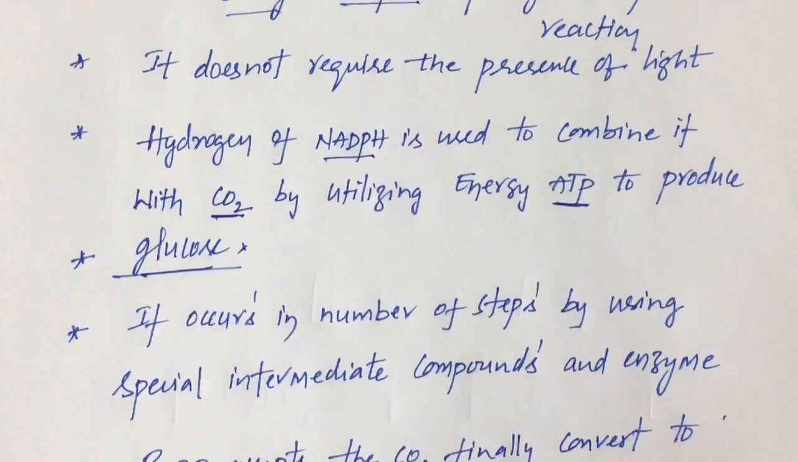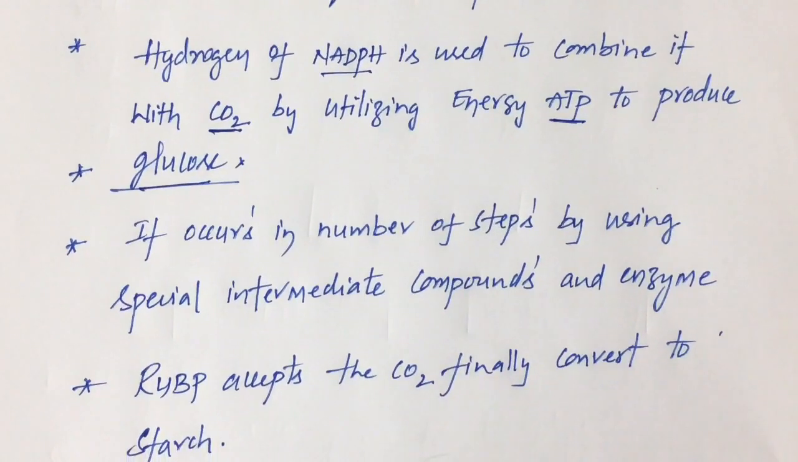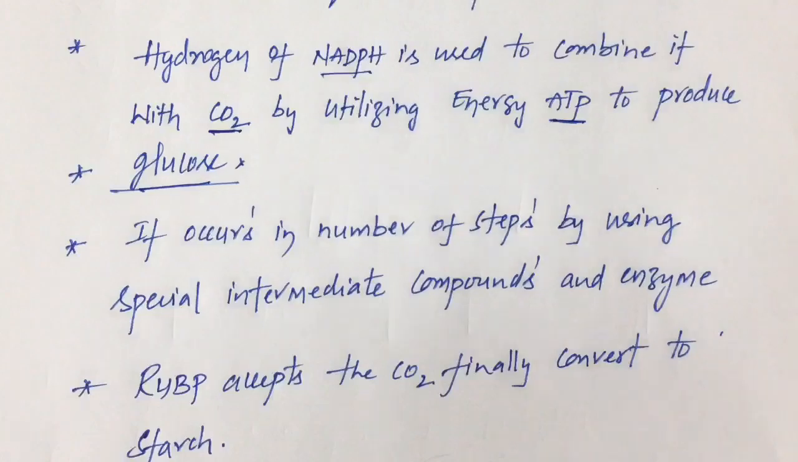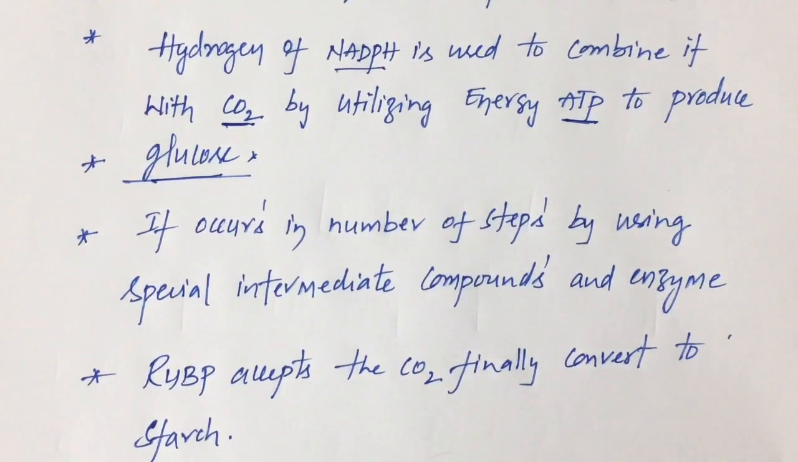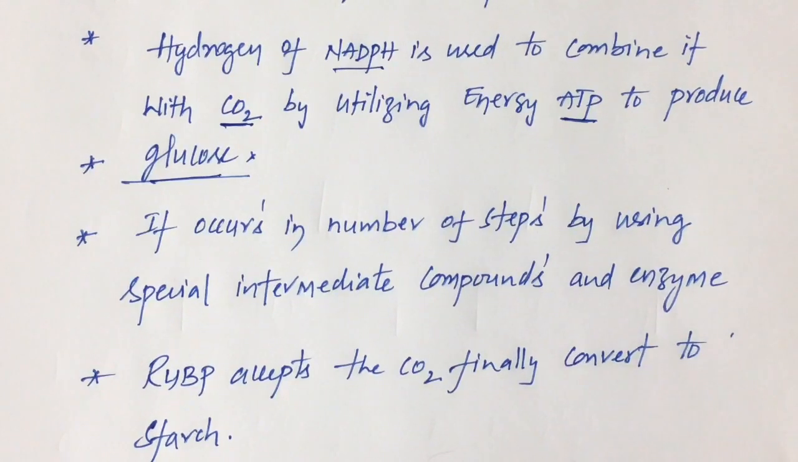During the dark reaction, RUBP, ribulose bisphosphate, accepts the carbon dioxide and finally it converts to starch. Remember children, this process of dark reaction does not take place in a single step. It occurs in a number of steps, and special intermediate compounds are formed. I'll give you a rough idea about the dark reaction. In higher classes, we'll study in detail about the light reaction and dark reaction.